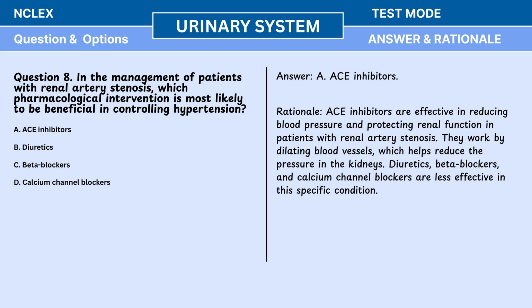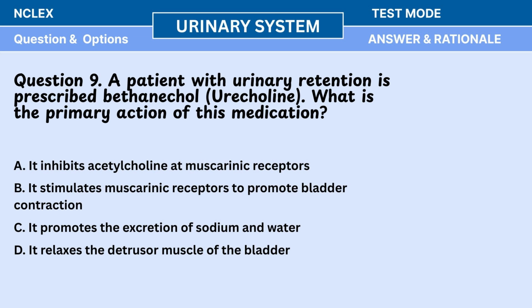They work by dilating blood vessels, which helps reduce the pressure in the kidneys. Diuretics, beta blockers, and calcium channel blockers are less effective in this specific condition. Question 9. A patient with urinary retention is prescribed bethanechol (Urecholine). What is the primary action of this medication?